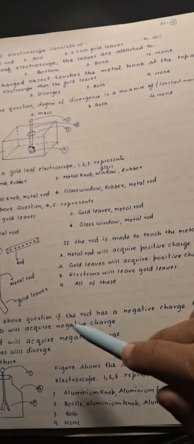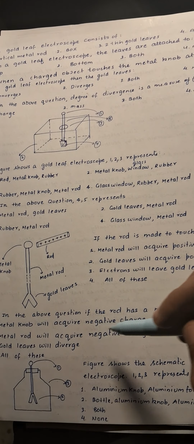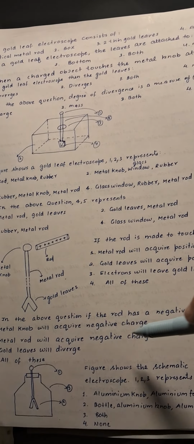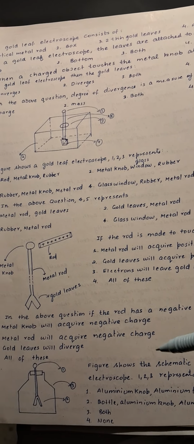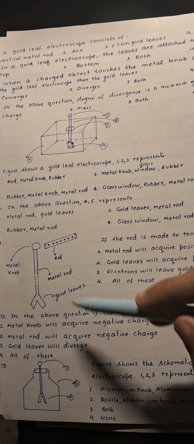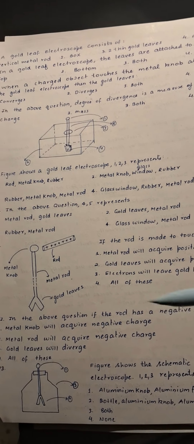Next, in the above question, if the rod has a negative charge, then obviously the metal knob will acquire negative charge. The metal rod will also acquire negative charge, and the gold leaves will diverge because negative charge will be there on both the leaves, so certainly they will diverge. So here option 4 is correct.